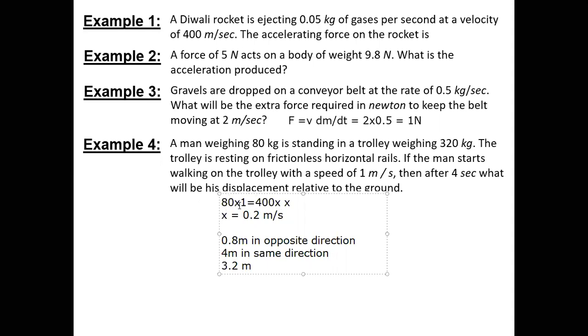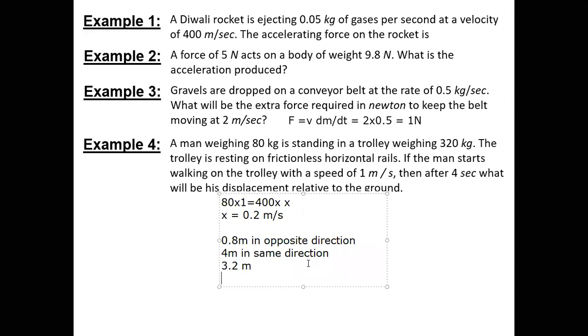So what I'm saying is his velocity with respect to trolley minus velocity of trolley should be 1 meter per second, because you're changing the reference frame, right? So in that case, his velocity will be less than his velocity with respect to trolley. That will become 1 minus 0.2 as per your approach. But what I'm saying is, his velocity with respect to ground is given, so his velocity with respect to trolley is greater than 1 meter per second, right?